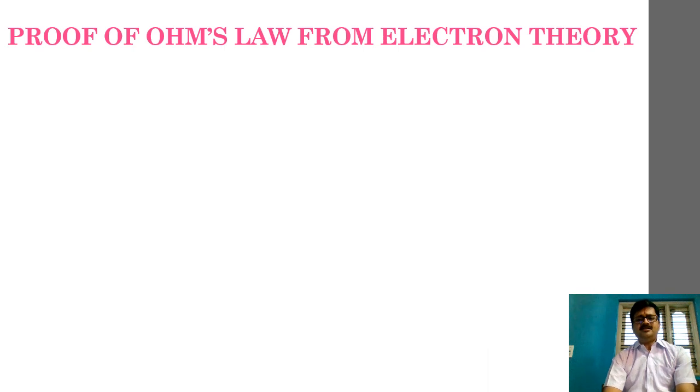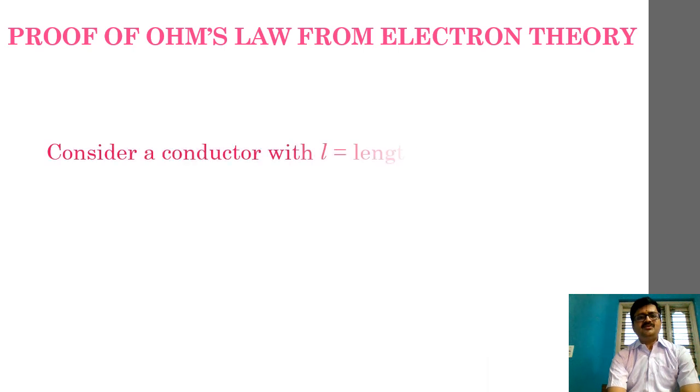Fine. Now let us move on to the electron theory based proof of Ohm's law, or let us go ahead and justify how truthful Ohm's law is. Fine. So let us take a look at that. In order to do that, we'll consider one particular conductor having length small l, capital A as the area of